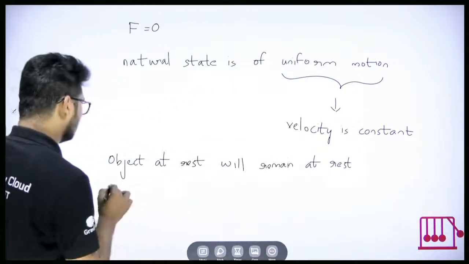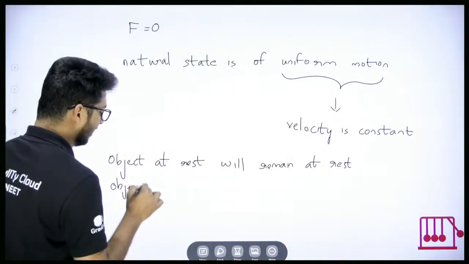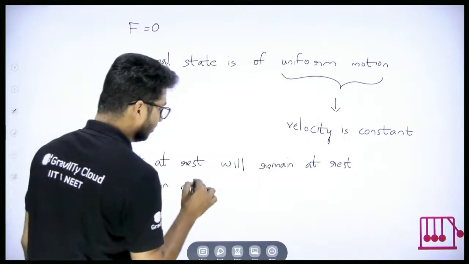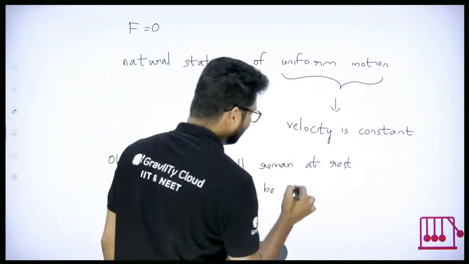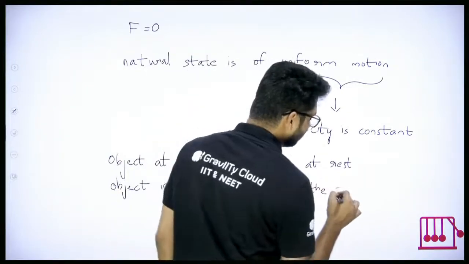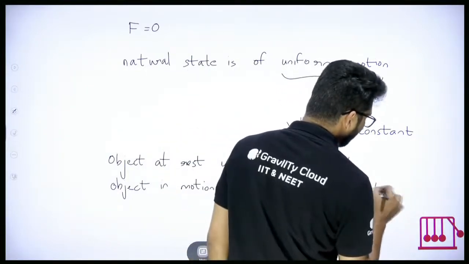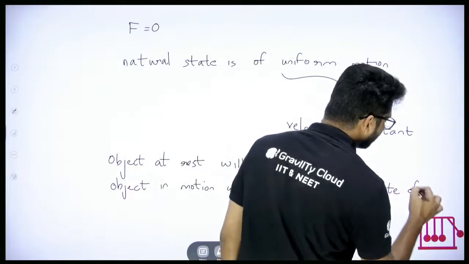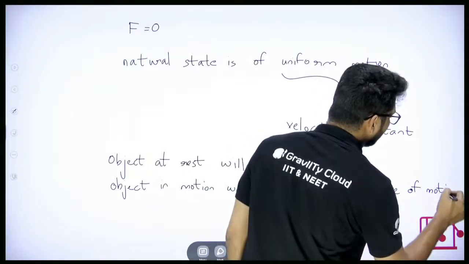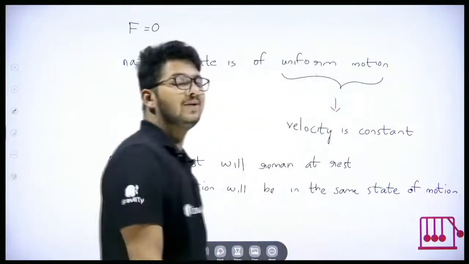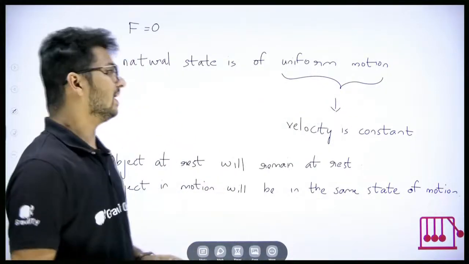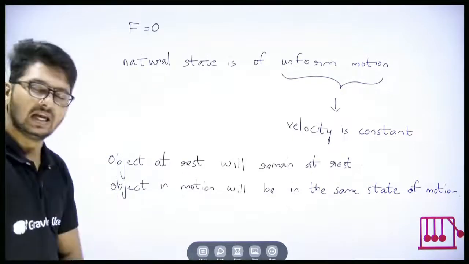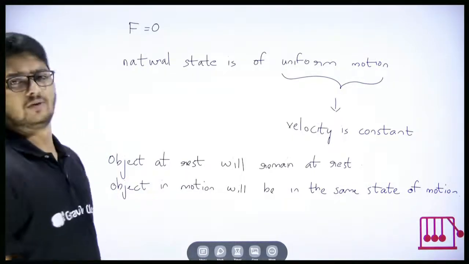And an object in motion will be in the same state of motion. That means its velocity will be constant; its speed and direction of motion will be constant. Is that clear? These are the points Galileo concluded, and these are some brilliant points.